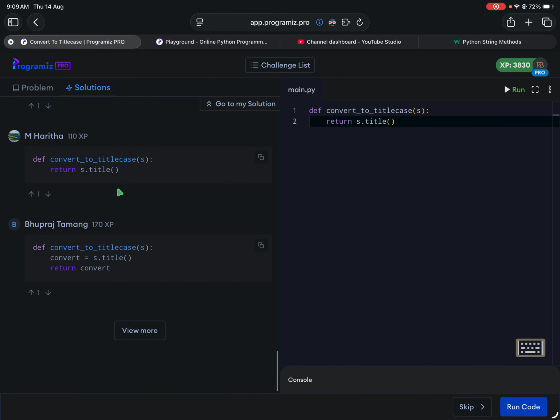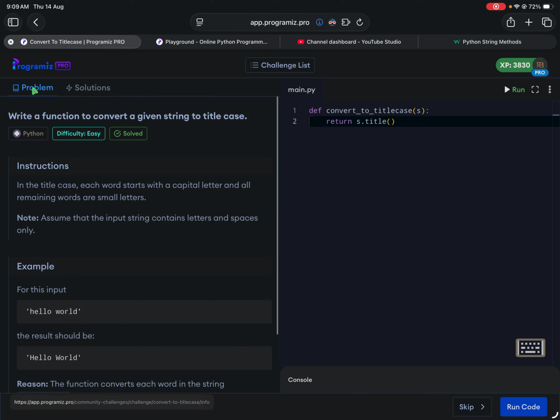A lot of people have used title as well, so that's the ideal solution in my opinion. Whenever we are using higher level languages, we don't have to deal with all those things. But if you want to look at it from a DSA perspective, even in C you will need to use the string library to do some kind of manipulation in it. But that's how we solve this particular problem.